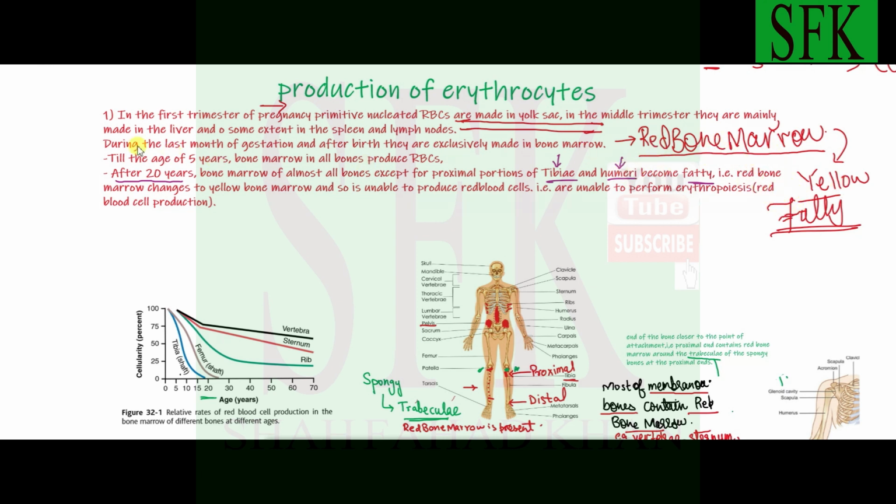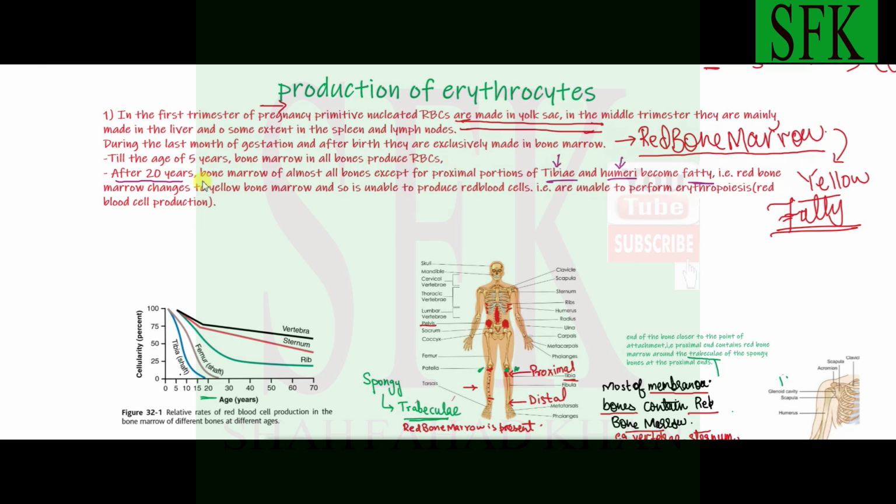Now, what happens is that when a person is born and as he grows, till the age of approximately 5 years, almost all the bones of the body contain red bone marrow. Okay, that's why they are capable of producing red blood cells.